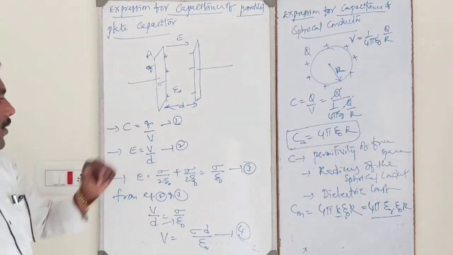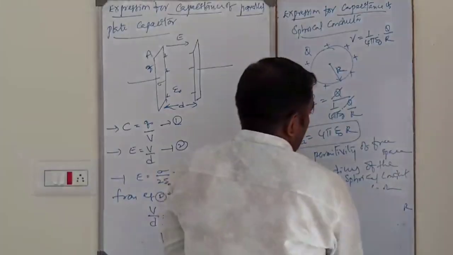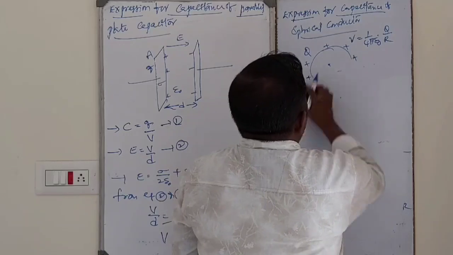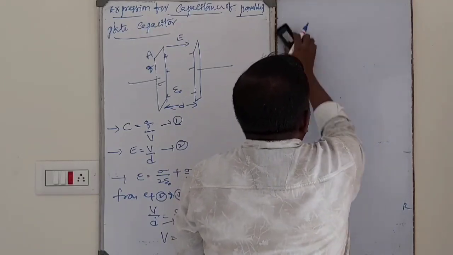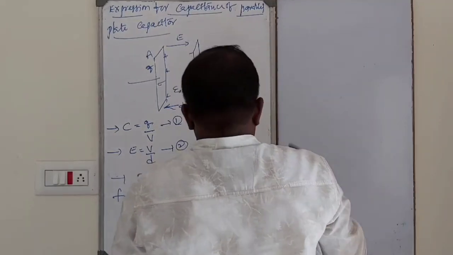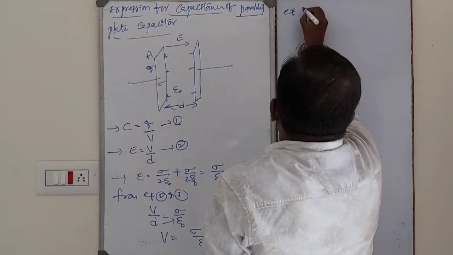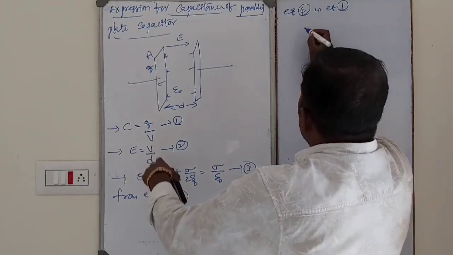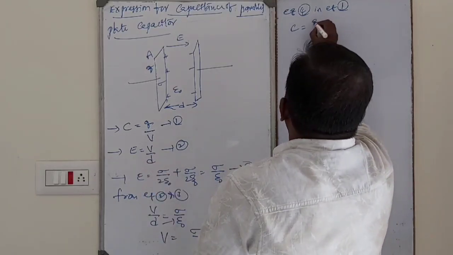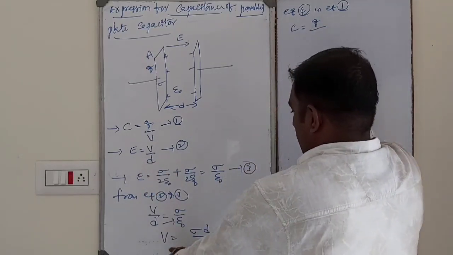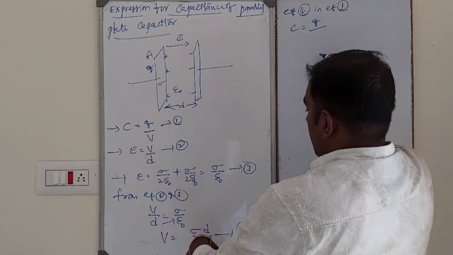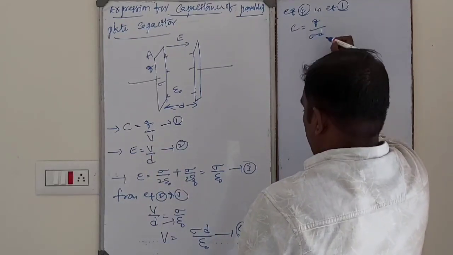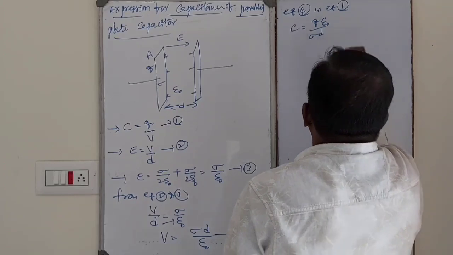Substituting the V value from equation 4 in equation 1, then C is equal to what? Q divided by the value of V, sigma D by epsilon naught.